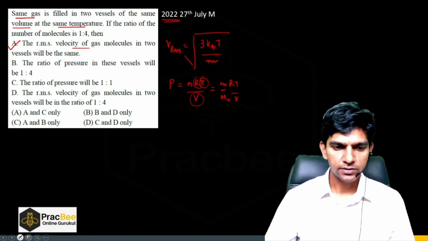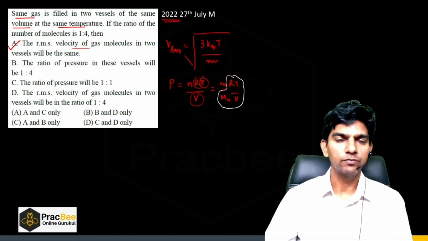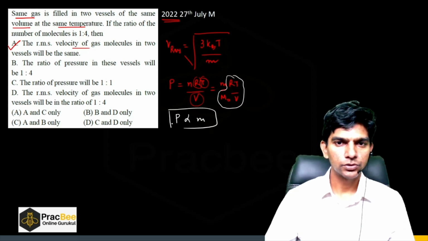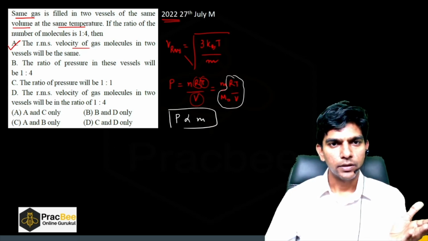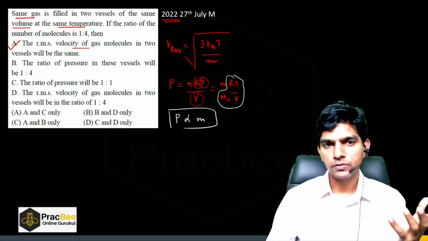This factor is same for both the vessels, so pressure is directly proportional to the mass.